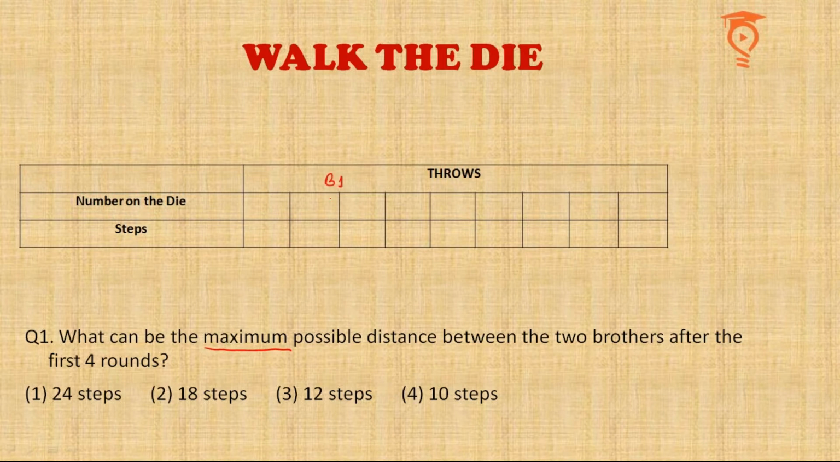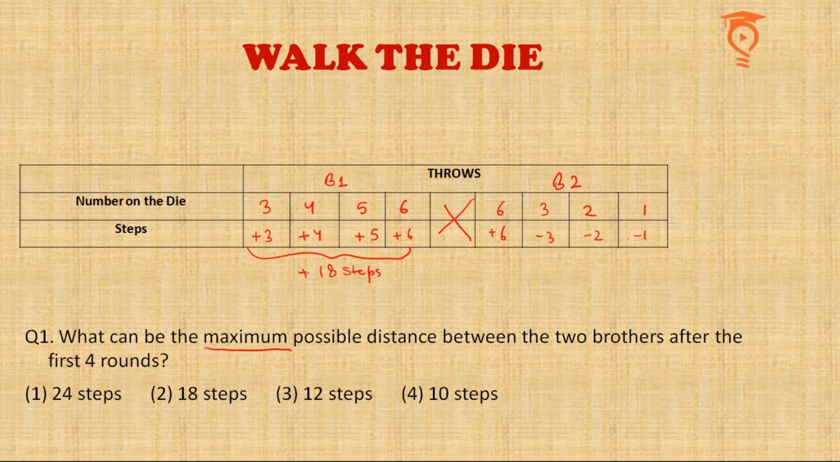Okay, so what if brother B1 throws 3, 4, 5, 6? This way he always moves forward and not backward even in one throw. So the steps are going to be only forward, 18 steps forward from the starting point. Let us talk about B2. What B2 could do, he could go 6 in the first, then 3, 2, 1, that is negative. There could be other ways also, this way B2 stays at the starting point. So the maximum possible distance between the two brothers after the first 4 rounds is going to be 18.